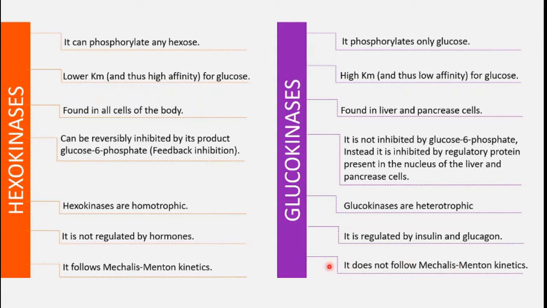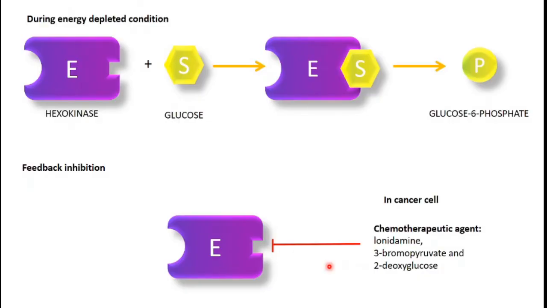So now the actual regulation. Now we will talk about actual regulation of the enzyme. This is a basic reaction which is catalyzed by the hexokinase. Obviously it is an induced fit type of enzyme. Here we can see that this is the active site and this is the modulator binding site, that is the allosteric site. So when it binds with the glucose, it forms the enzyme substrate complex, and it forms the product.